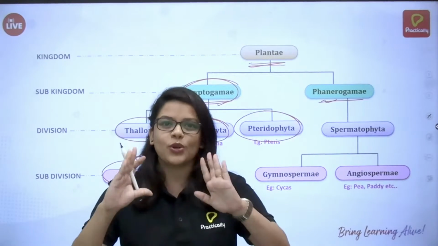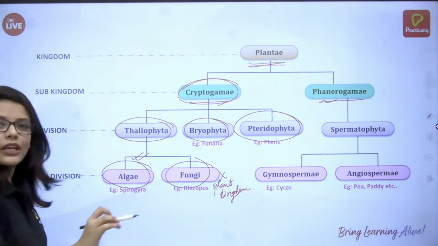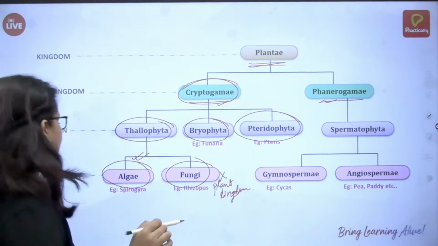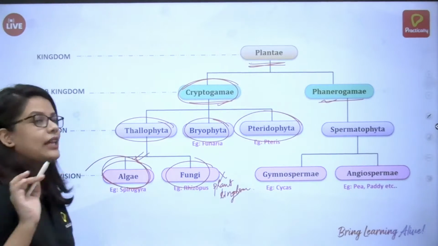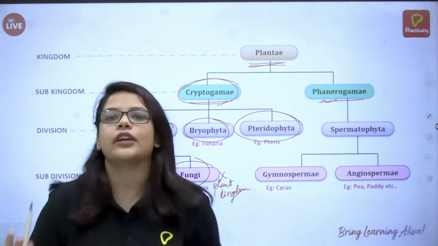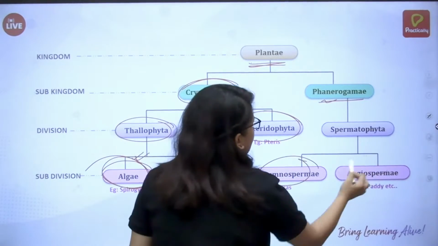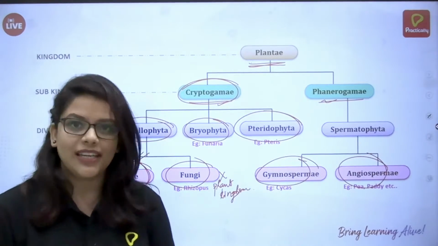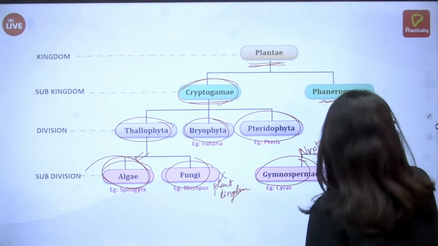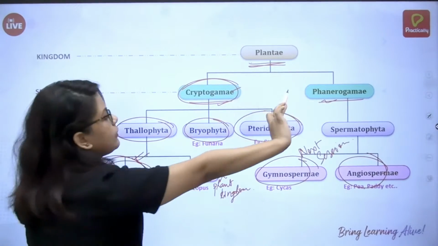So we have to make sure that we are focused. As I said, fungi are a kingdom on their own, so we're not going to consider that. We're going to consider algae. In cryptogams, what we consider is algae, bryophytes, and pteridophytes. In the next class, we'll do gymnosperms and angiosperms. So today we're going to talk about cryptogams and phanerogams.